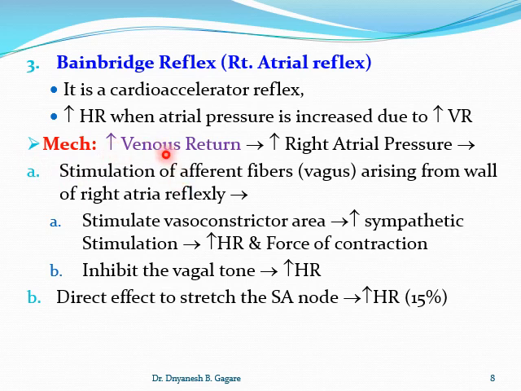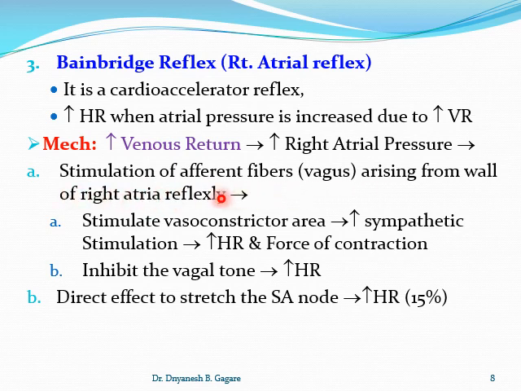See the mechanism. Very simple. Imagine that venous return is increased. For example, during exercise, venous return increases. Whatever the cause, if the venous return is increased, what will happen? There is more accumulation of blood in the right atrium, and there is an increase in right atrial pressure. Once the right atrial pressure increases, two major effects occur. First, the stimulation of afferent fibers arising from the wall of the right atria.